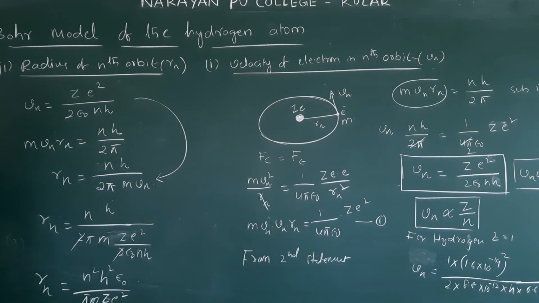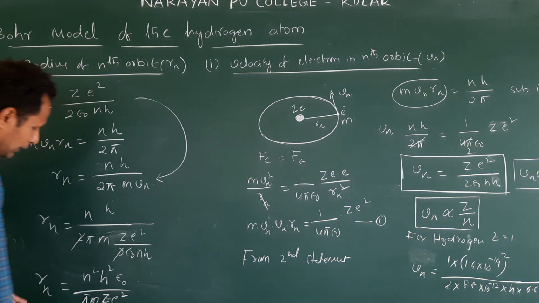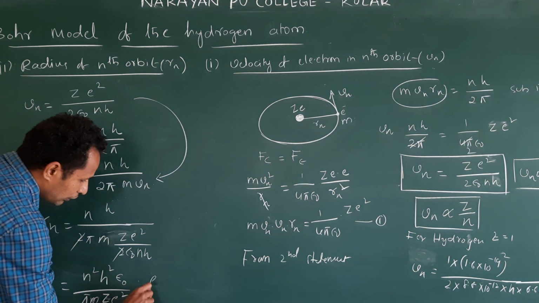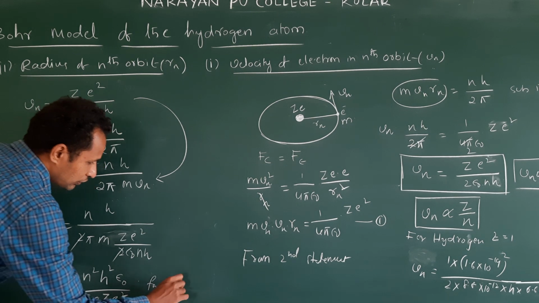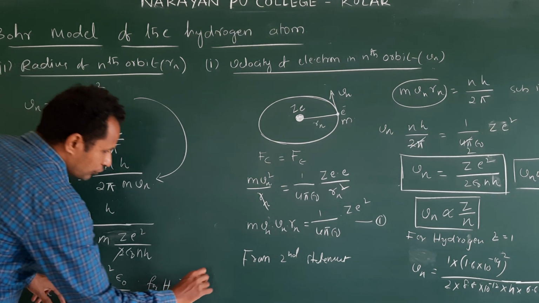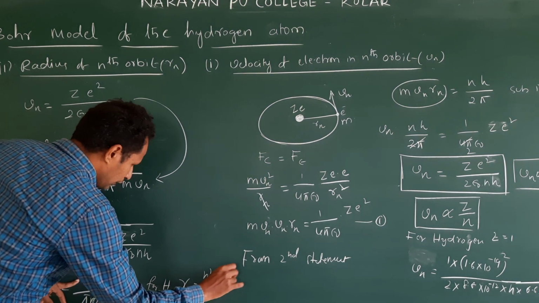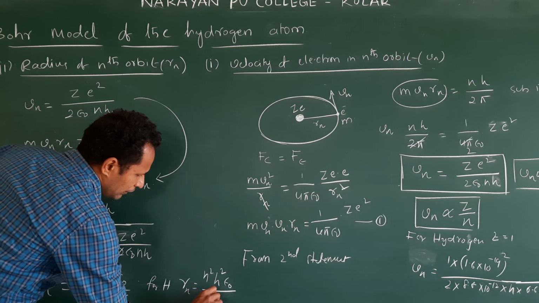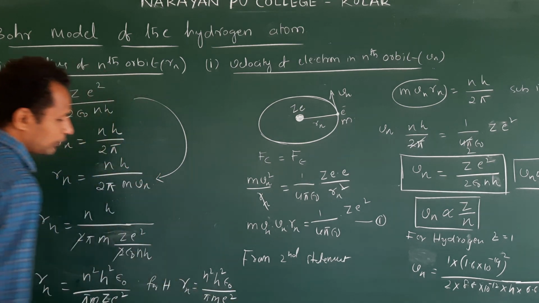Clear? For hydrogen, what do you write? For hydrogen, you can substitute Z is 1. Then for hydrogen, Rn is equal to n square h square epsilon naught by pi m e square.